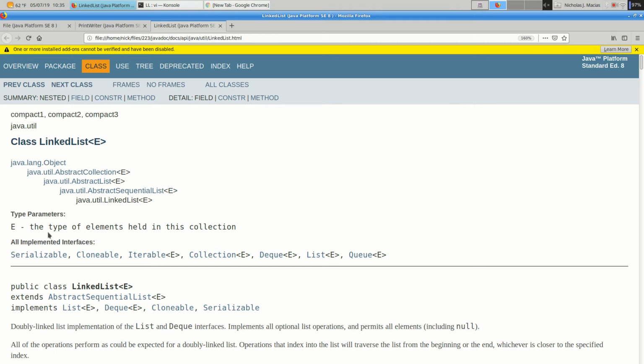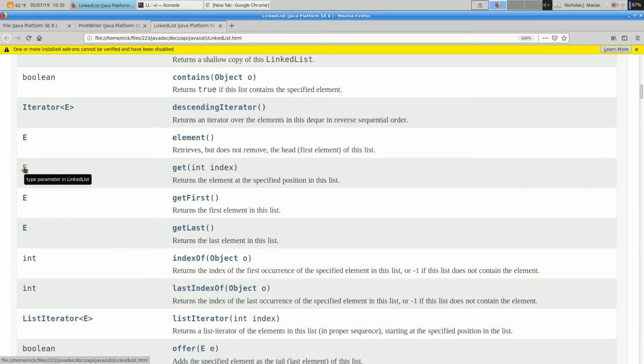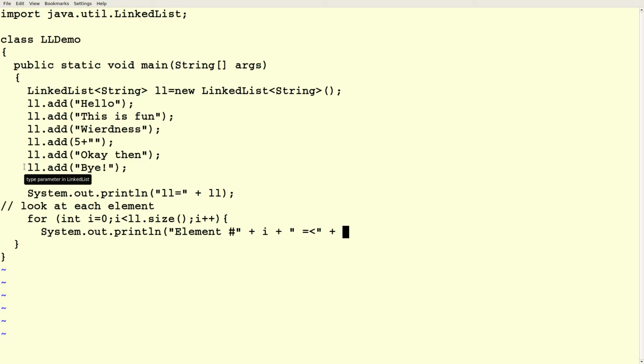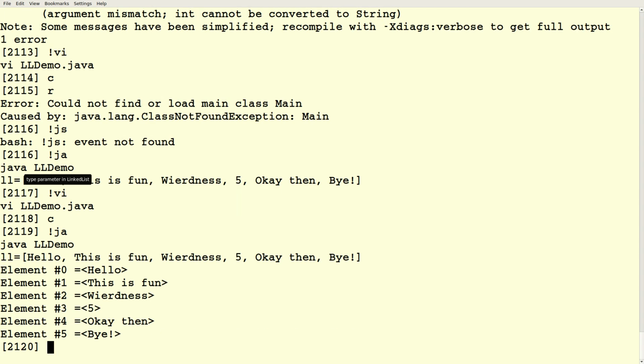So the type parameter is E, the type of elements held in this collection. So anytime that's going to return an E, it's whatever you constructed with: strings, ints, rectangles, etc. So let's do ll.get(i). And we'll just print those out in a loop. Is that what you were asking?